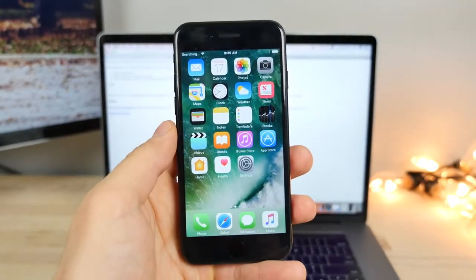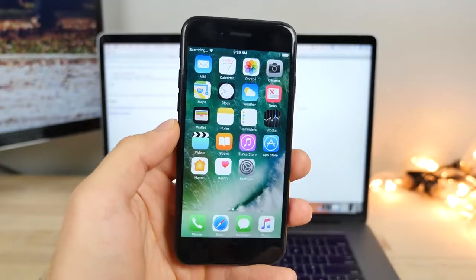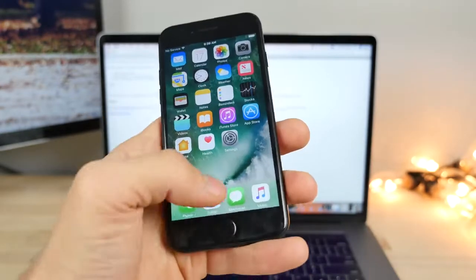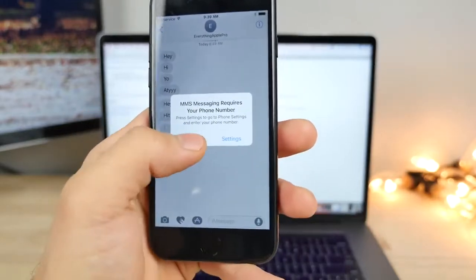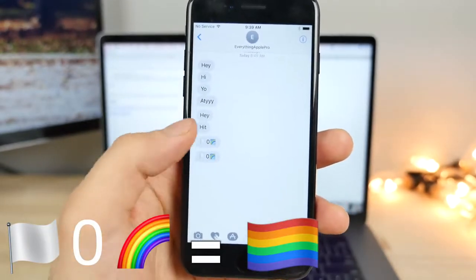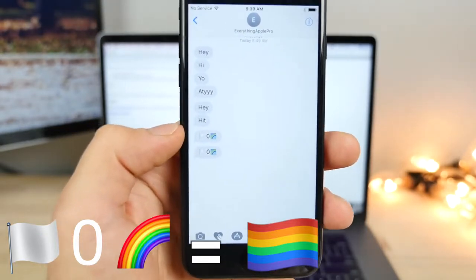Now, essentially, how this works, how it was described to me, I actually got this in a tip in my email by Preston. So basically, looking at this text right here, iOS is trying to make a rainbow flag using this text. It's trying to combine all of these emojis into one, but it cannot, and it fails.